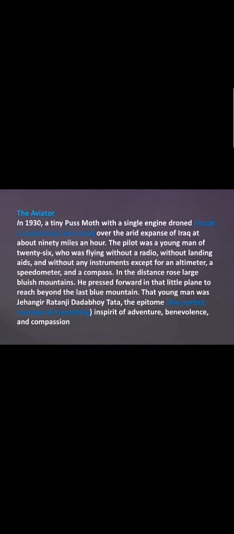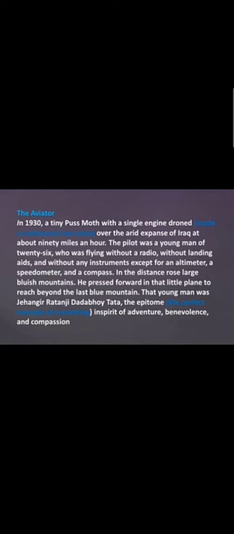The Aviator. Now here, the title is Aviator. What is the meaning of aviator, class? We call a person an aviator who flies an airplane. What is the name that we call this person? A pilot, right? Yes. So a pilot is also called an aviator. The other name for pilot is aviator.